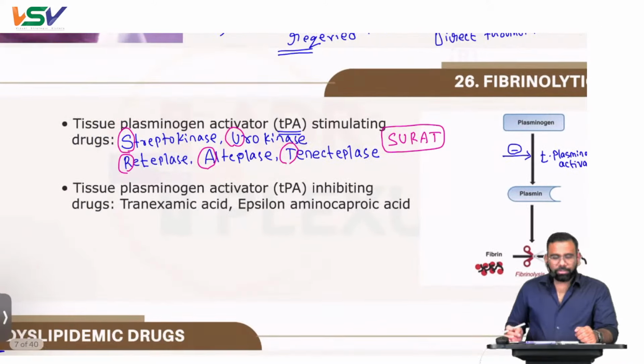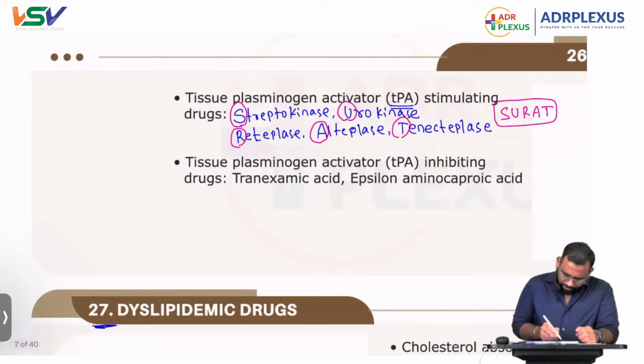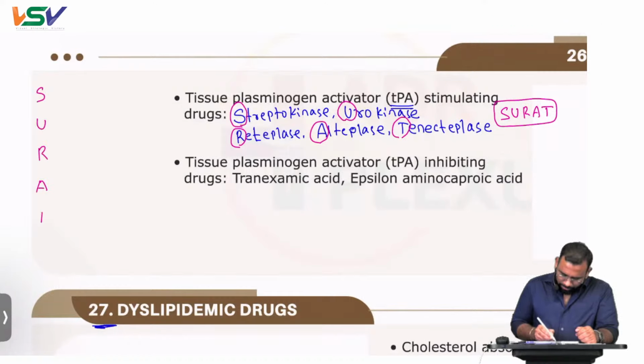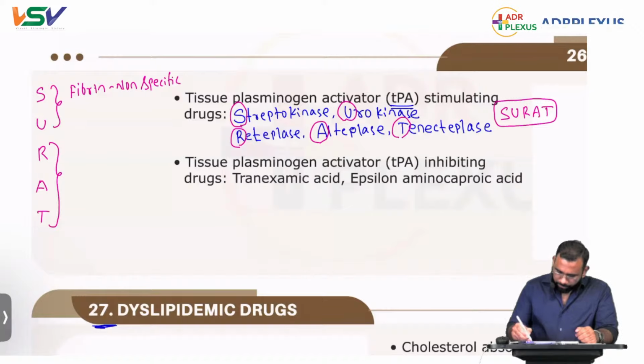Now, sir, you told about these fibrinolytic drugs. Is there any relevant point about those drugs? Yes, you can write it down here. Just write SURAT, because we already know the abbreviation. Here, these two are fibrin non-specific, and these three are fibrin specific.